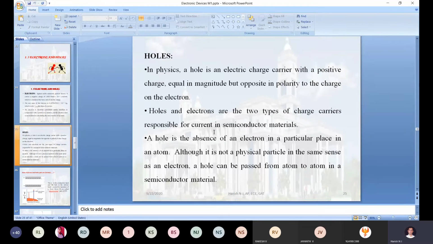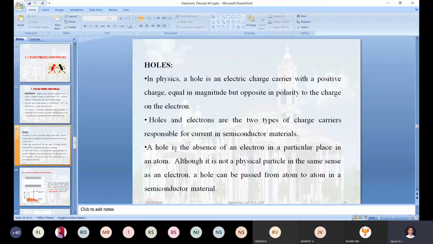The hole is an absence of an electron in a particular place in an atom, although it is not a physical particle in the same sense as an electron.